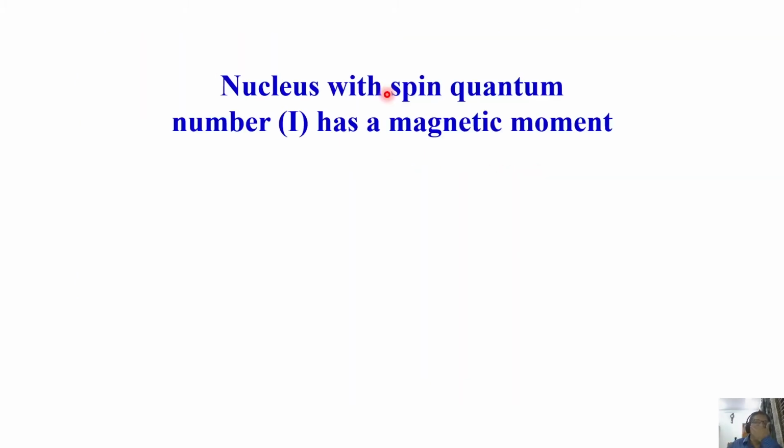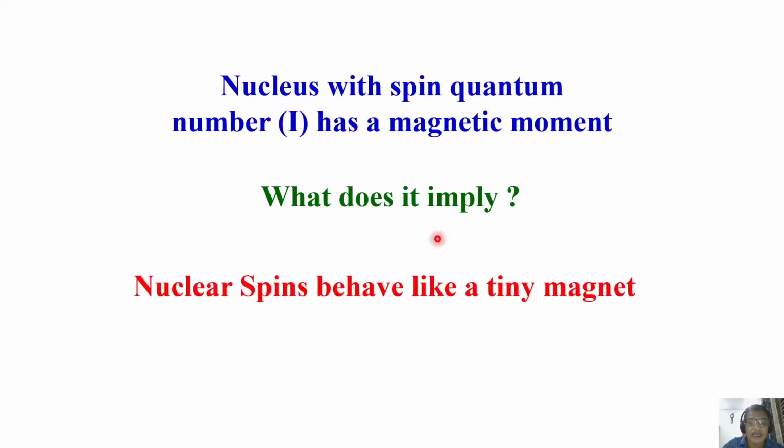Okay. Now, let us look at a nucleus with spin quantum number I. When I say it has a magnetic moment, we should understand what it implies. What do you mean by telling a material has a magnetic moment? It implies that nuclear spins behave like a tiny magnet.